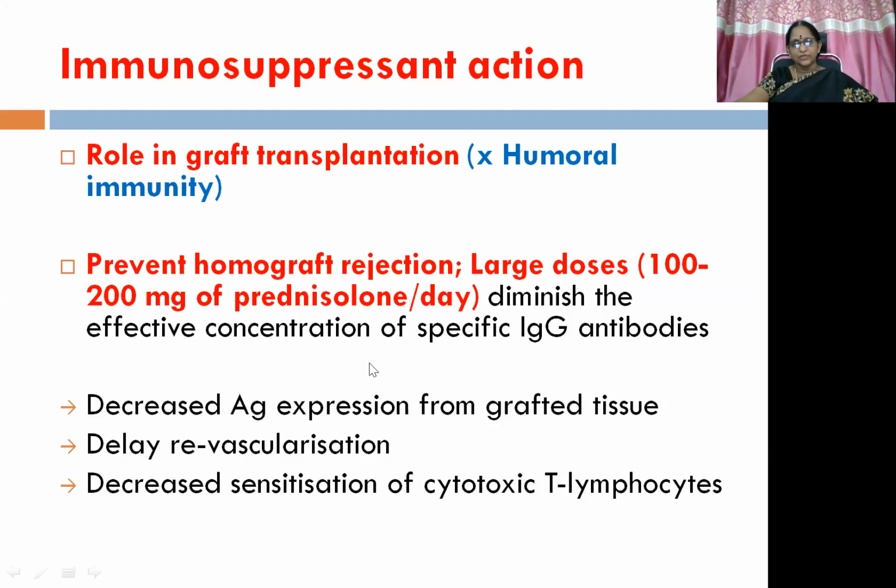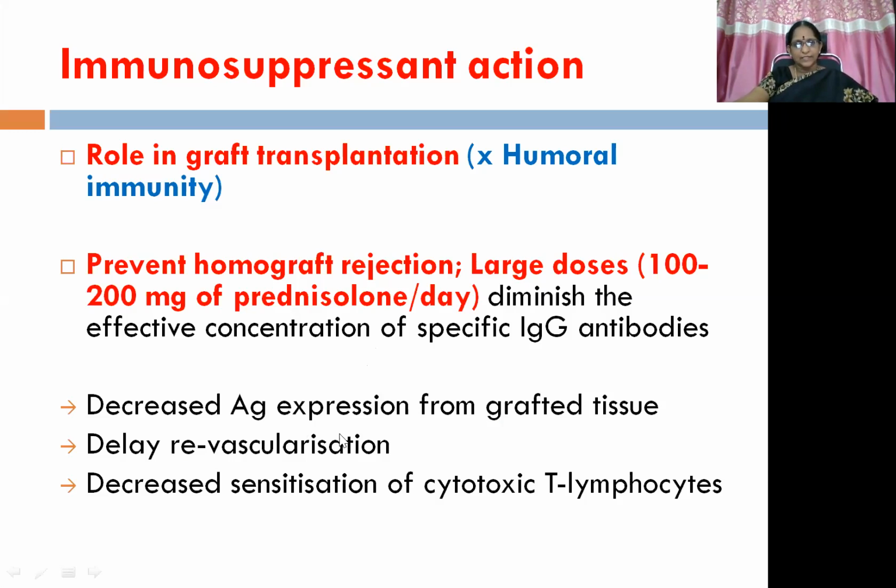With high dose, humoral immunity is going to get suppressed. So there is no IgG antibody production and no interaction between antigen and antibody, so there is no possibility of graft rejection. This mechanism is used in graft transplantation to nullify graft rejection.